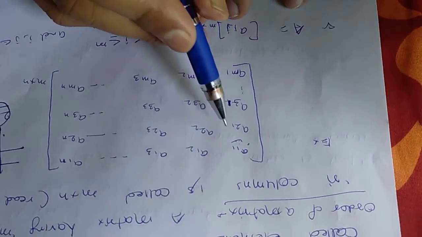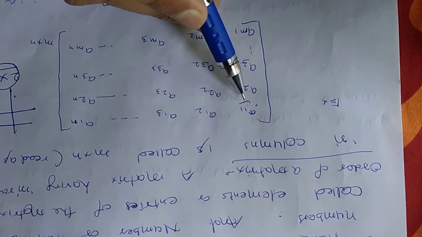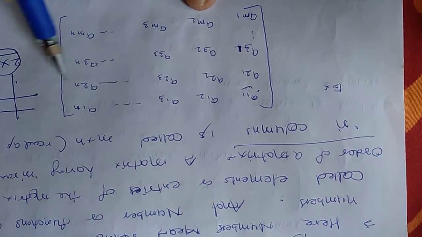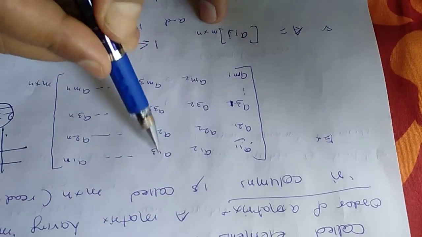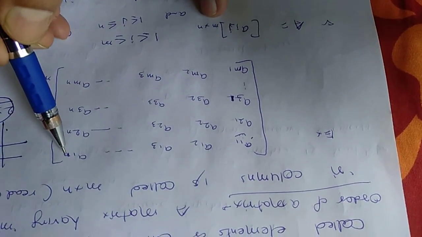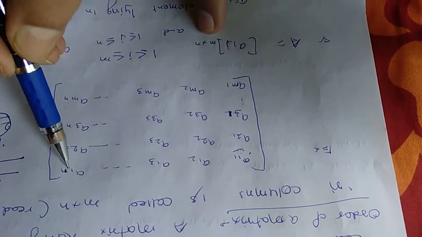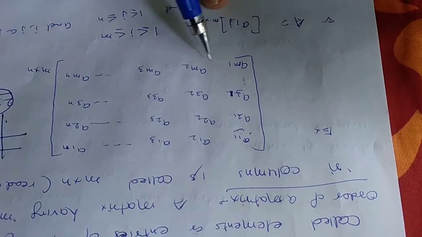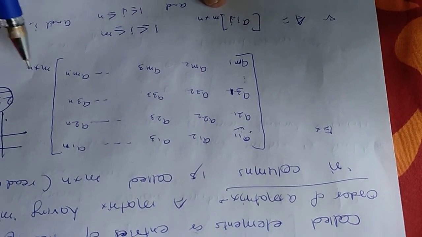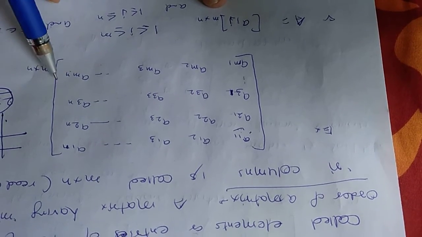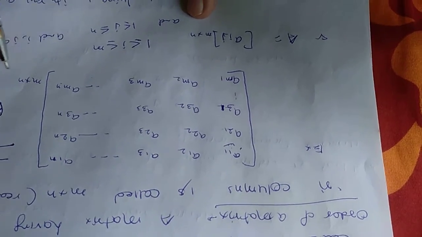In the same way, this is the general example of a matrix, and here we see that there are m rows: first row, second row, third row, and this is the m-th row. And now first column, second column, third column, and in this way starting from n, this is the n-th column. At this point this is the m-th row. It's a convention that we start from row and then column. So m rows and n columns. So we say that the order of this matrix is m by n.